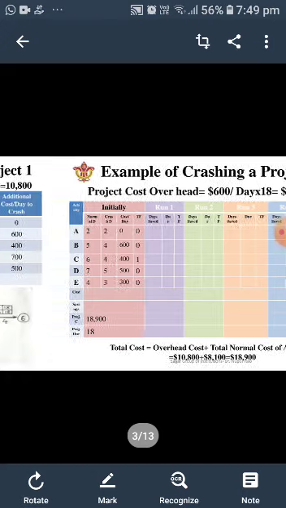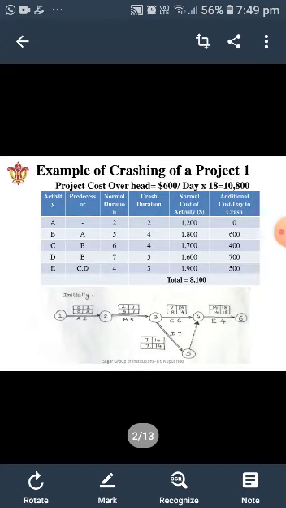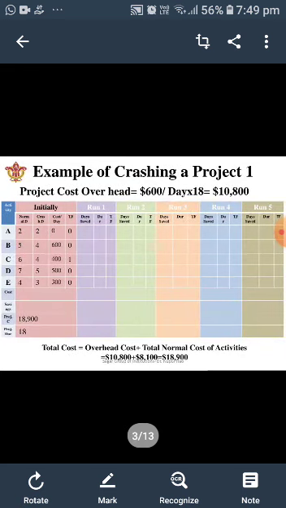Now we can see from the network diagram that this project takes 18 days to finish. So accordingly, the total project cost overhead is $600 per day into 18, giving you $10,800.